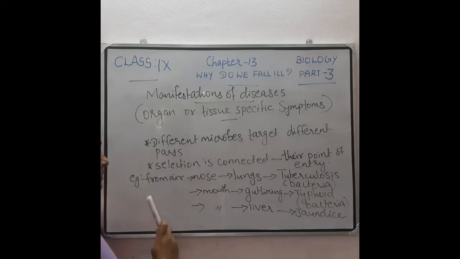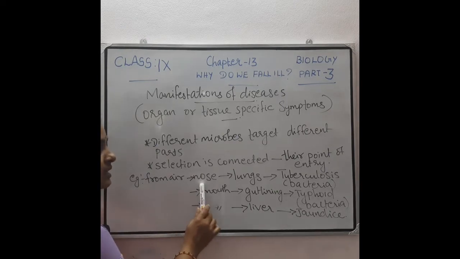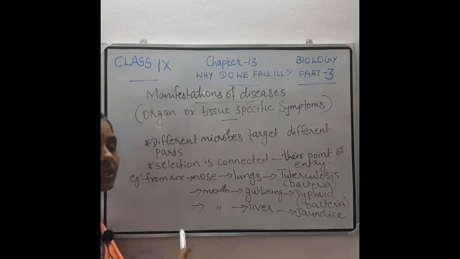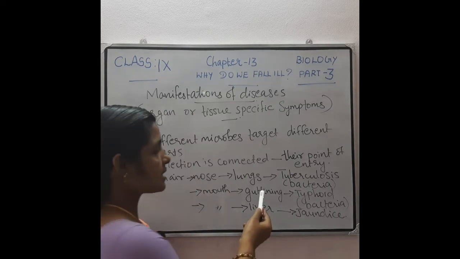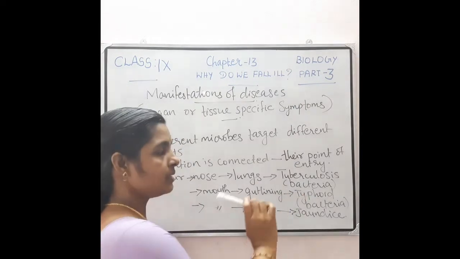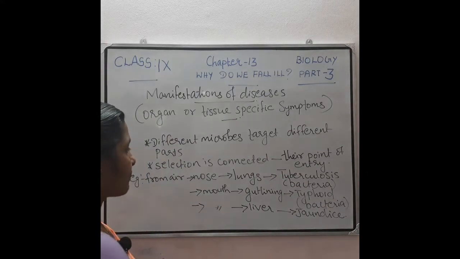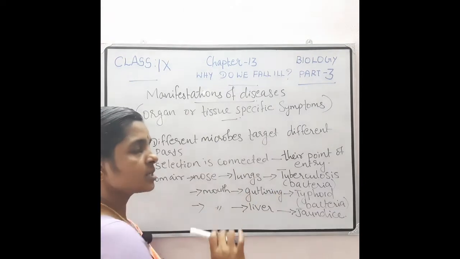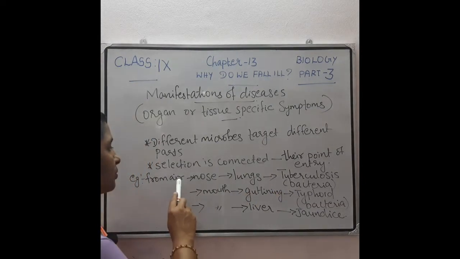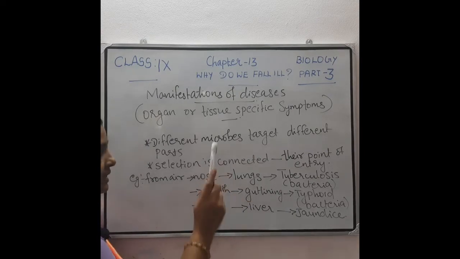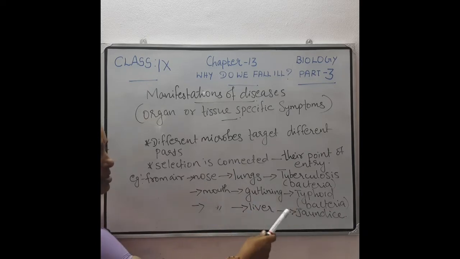For example, suppose disease-causing microorganisms from the air enter our body through the nose, definitely that will reach where? Into the lungs. Then there is a chance of getting which disease? Tuberculosis, caused by bacteria. So these bacteria from the air through the nose reach the lungs, then cause tuberculosis. So here the point of entry is the nose, and the target organ is which one? Lungs.